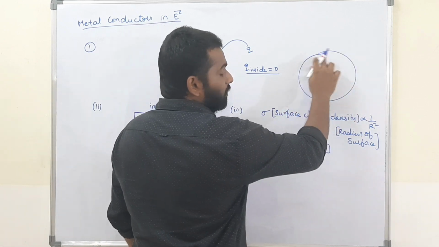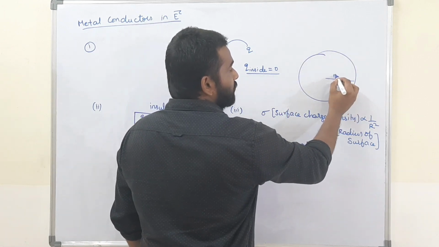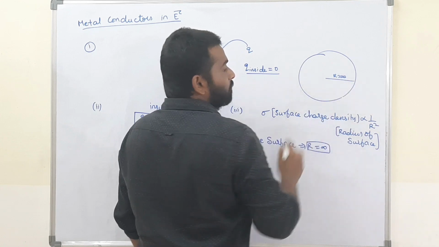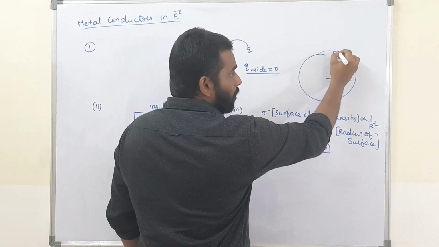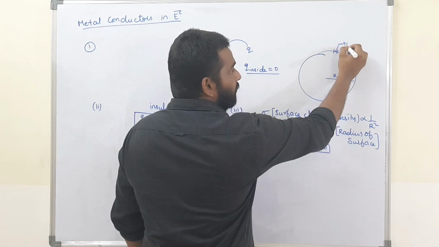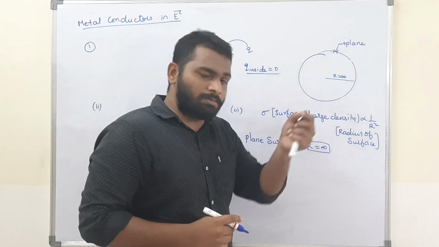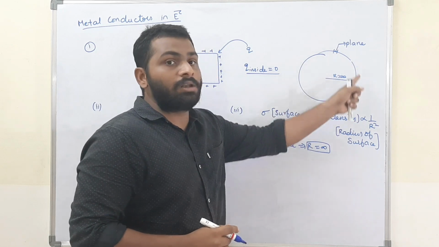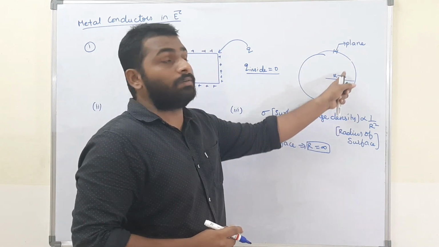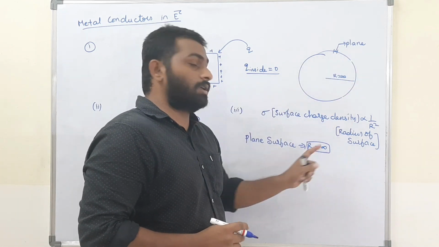If I take a very big circle of radius nearly equal to infinity, then a small part of it will look like a plane surface, just as we see the Earth's surface as plane. That means a plane surface is a small part of a circle of infinite radius. Therefore, for a plane surface, the radius is infinity.